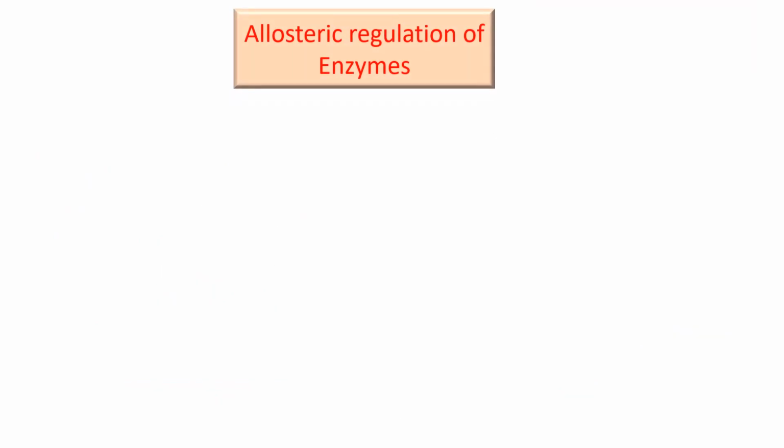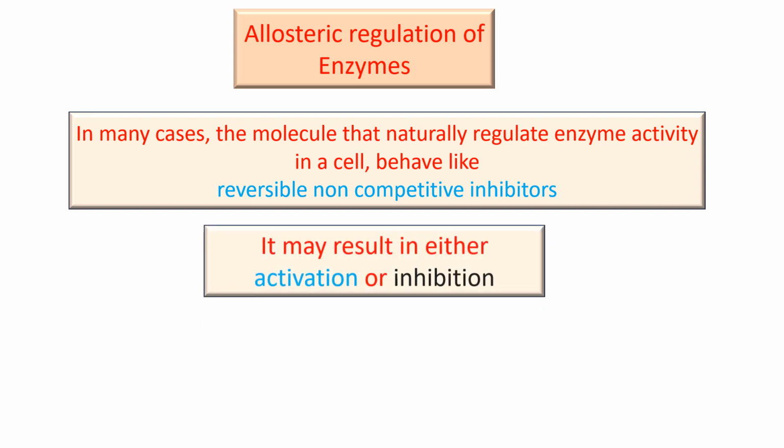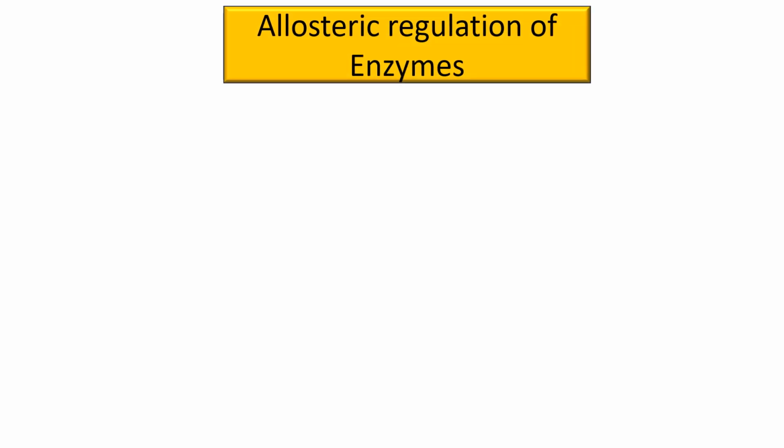Allosteric regulation of enzymes. In many cases, the molecules that naturally regulate enzyme activity in a cell behave like reversible, non-competitive inhibitors. It may result in either activation or inhibition. Regulatory molecules bind to specific regulatory sites, other than the active site, via non-covalent interactions and affect the shape and function of the enzyme.